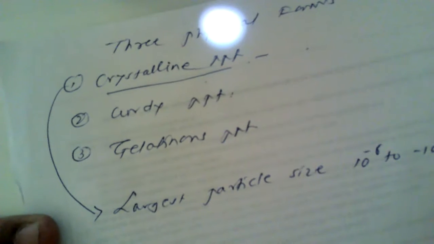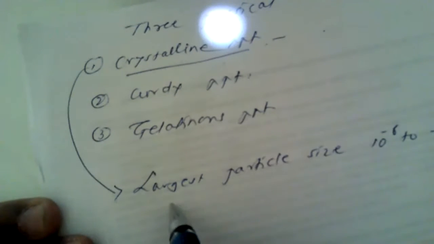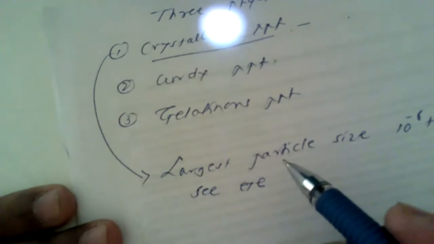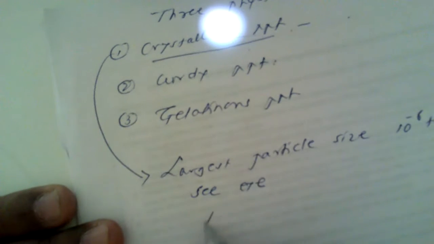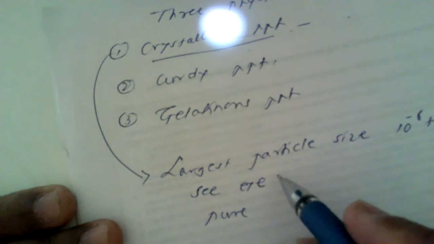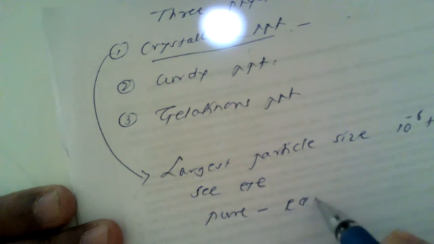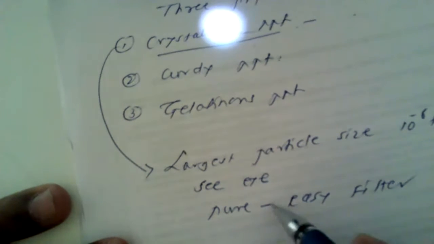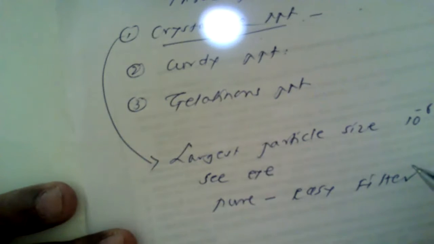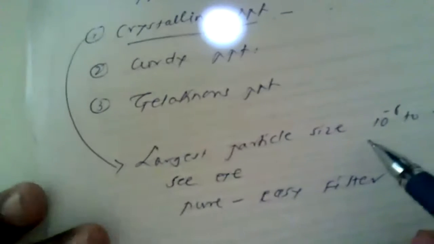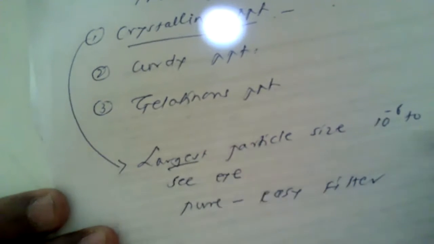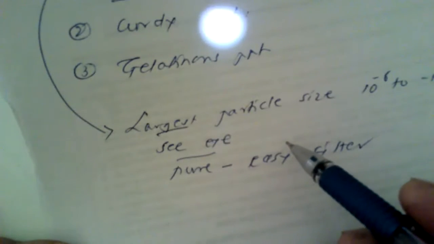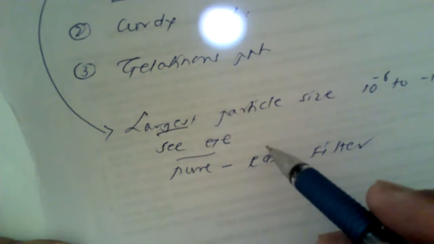Because these precipitates are very large in size, we can see them with our naked eyes. These precipitates are relatively pure and are very easy to filter. This is also very important. Because the particle size of such precipitate is large enough, we can see it with our naked eyes, and they are very pure and easy to filter.